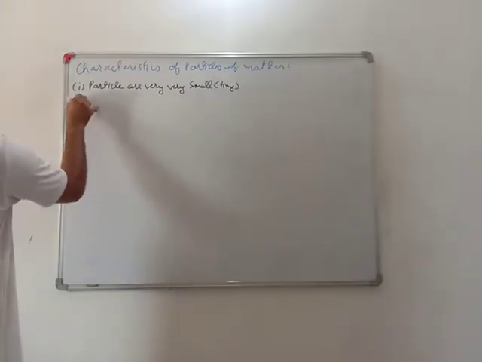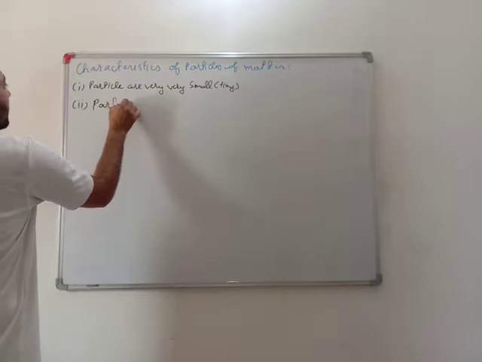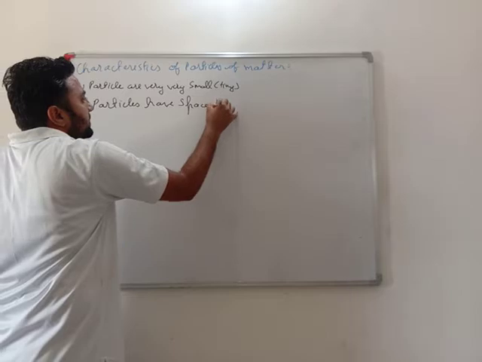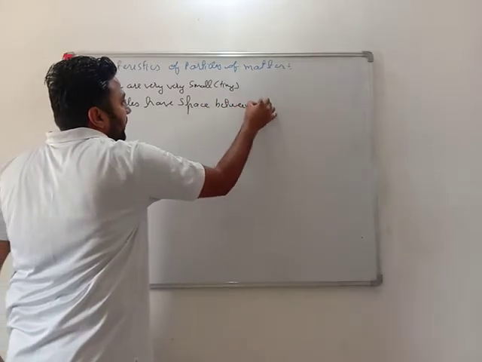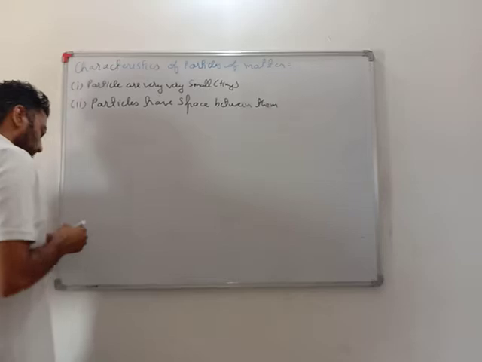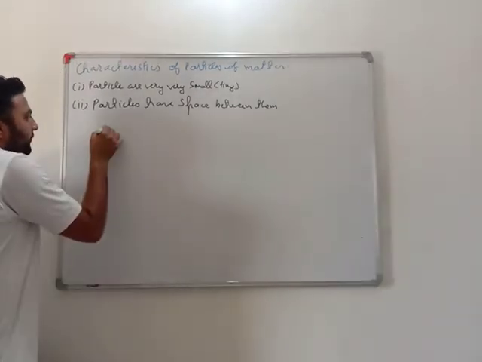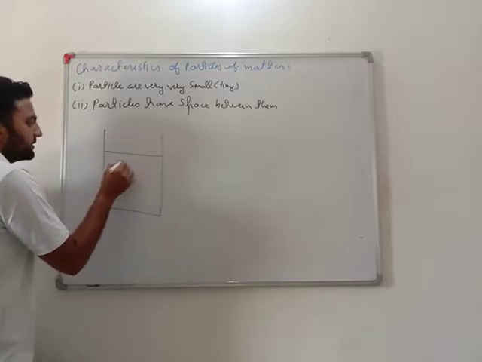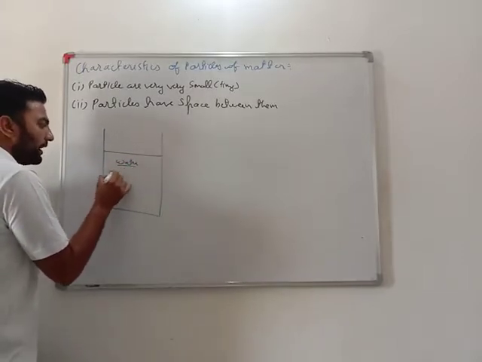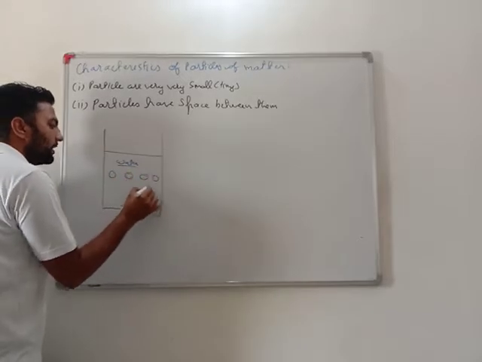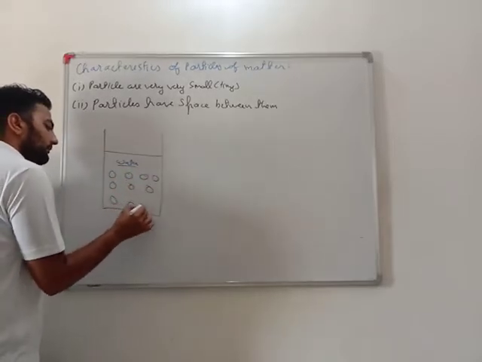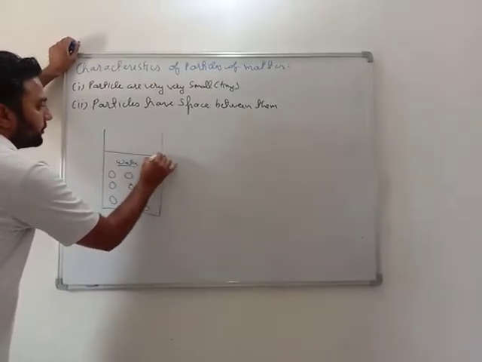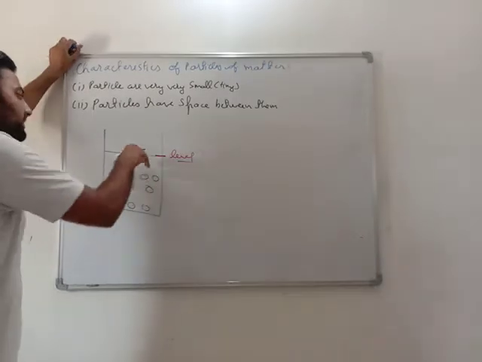Second property is that particles have space between them. Okay, if I say that here I have put water, this is water, it means everything is made up of particles, so water is also made up of particles. What I have done is that I have marked the level. Up to this level water is present in this glass.